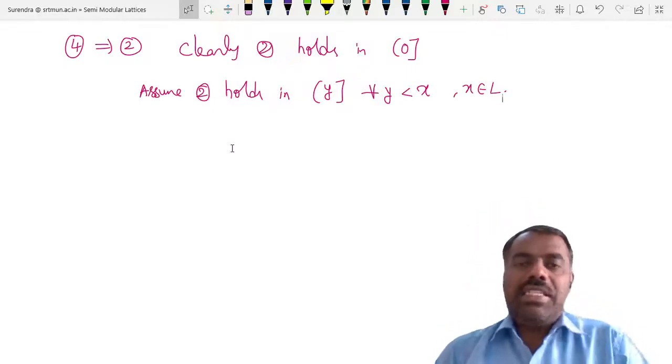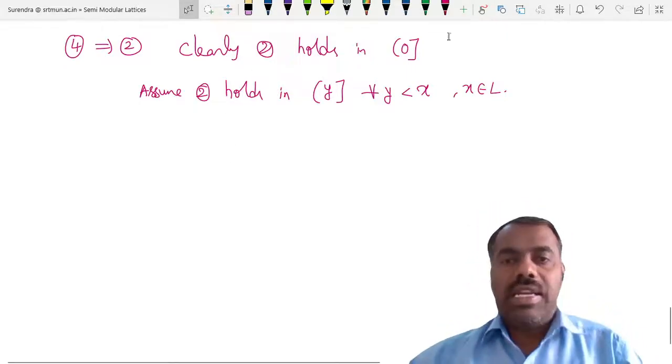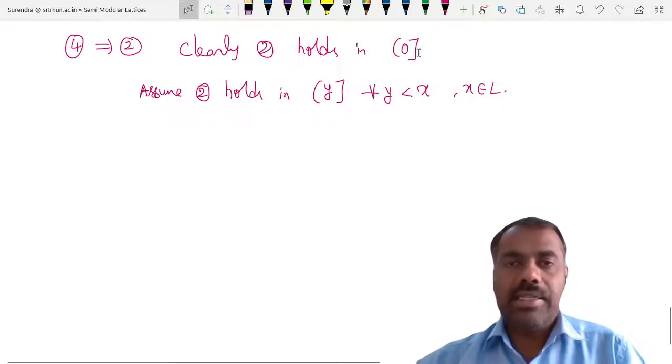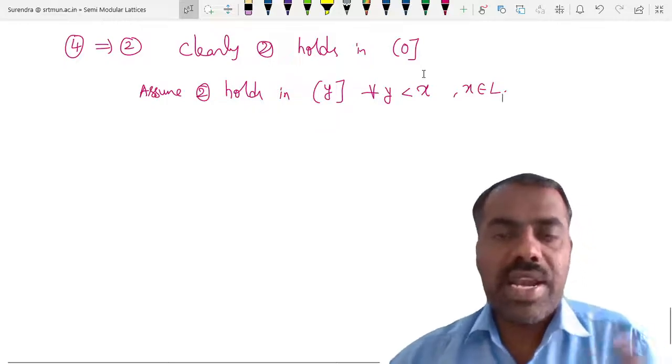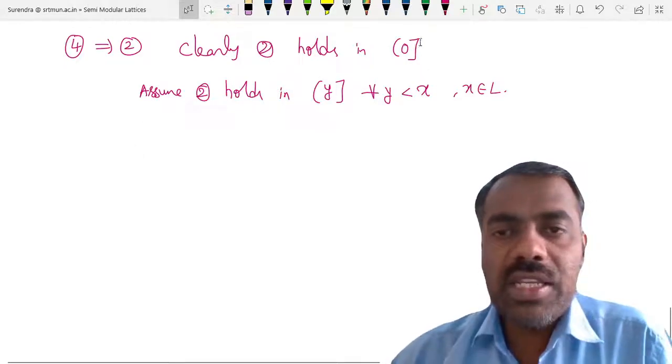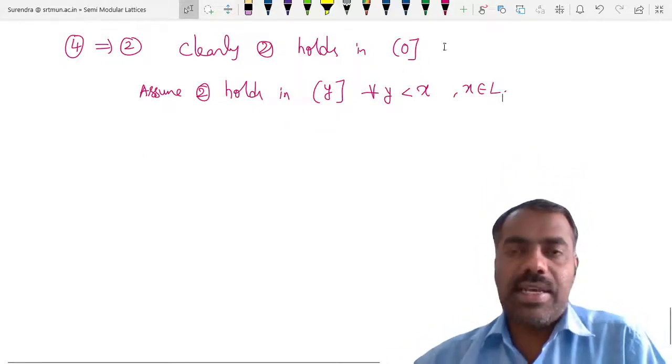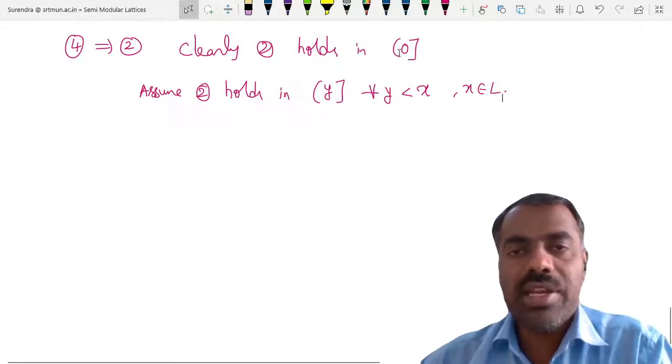What is the meaning of this? Clearly, in this lattice containing 0, 2 holds. So we are trying to prove that it is true for any x, the lattice x, or you can call it an ideal.